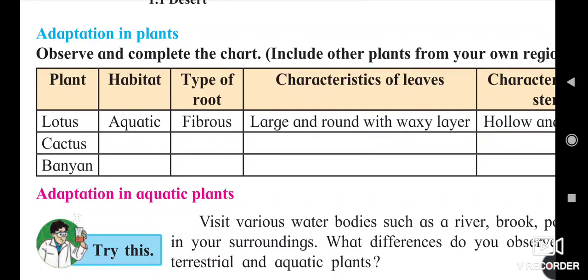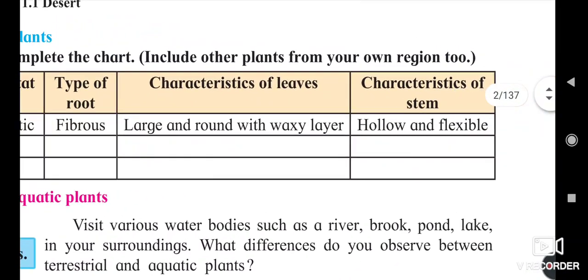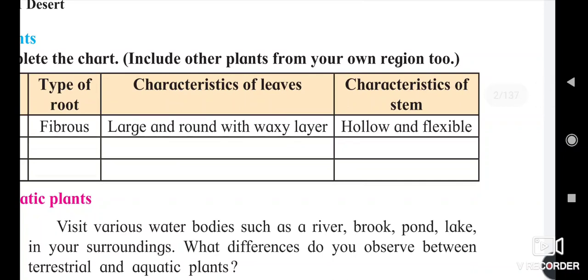And the layer of the leaves is a waxy layer. Due to the waxy layer, water is not absorbed into the leaves. And the characteristic of the stem is that it is hollow and flexible.